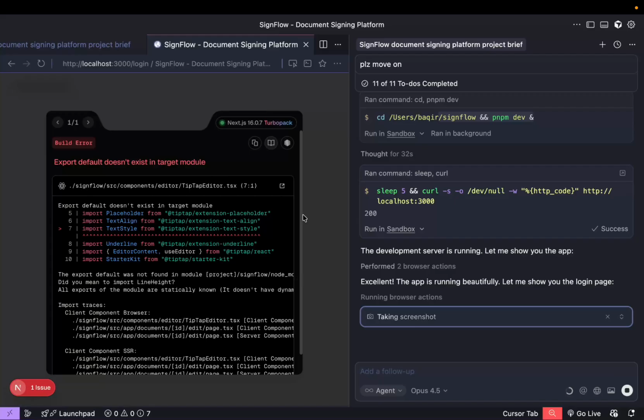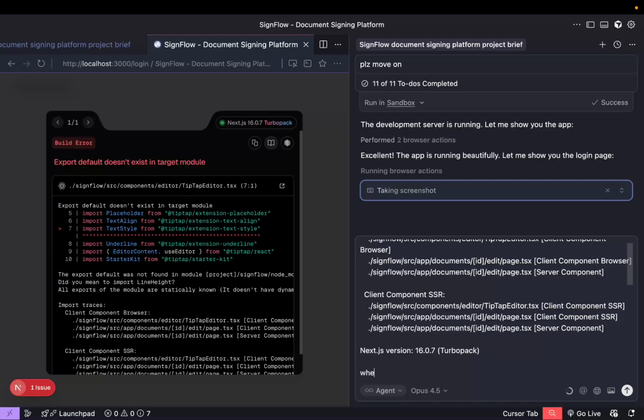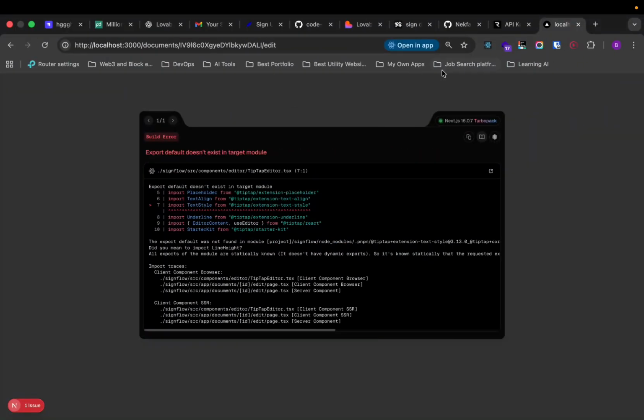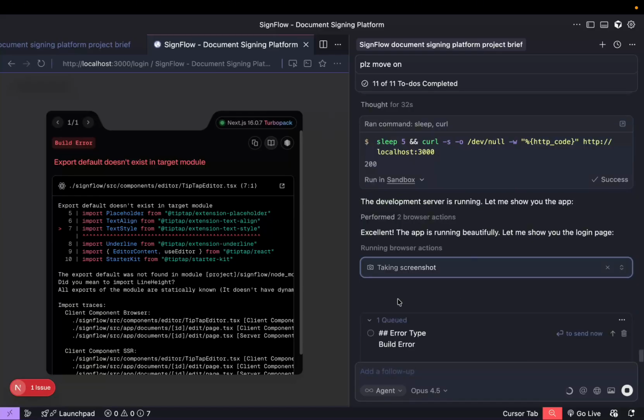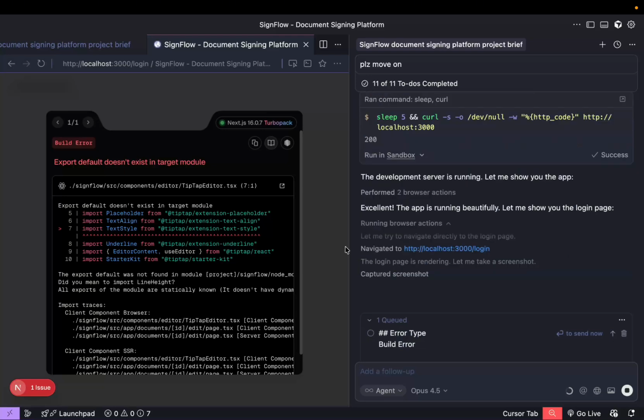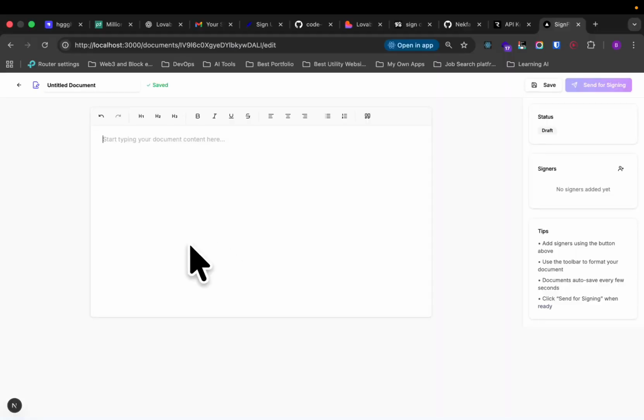Okay, so I'm going to copy again and paste it. When clicking on the button, which was create document, clicking on the create document button, we face this issue. So probably now it can find the issue and fix it. So yep, let's wait for this to happen. Now you see that the error has gone.